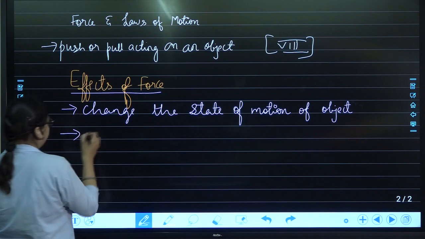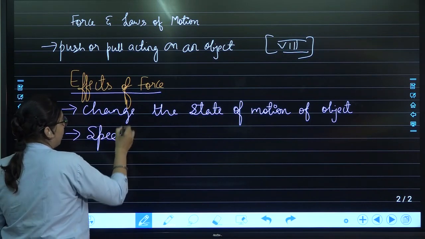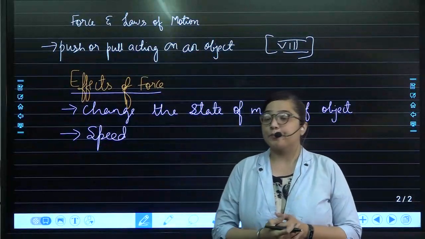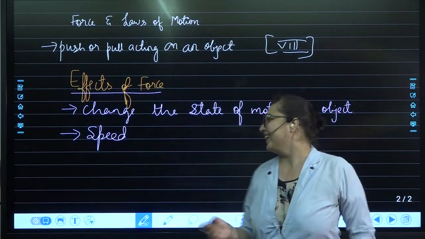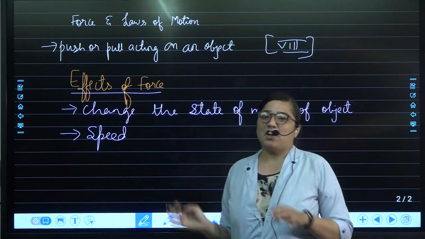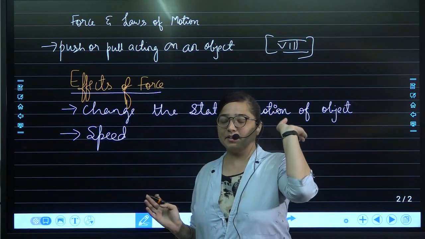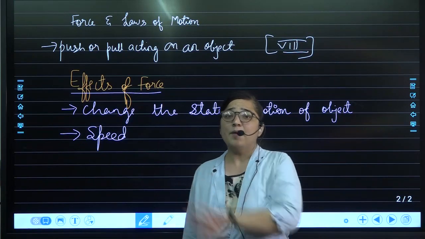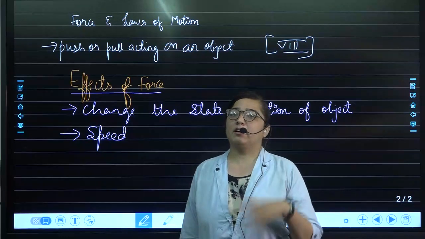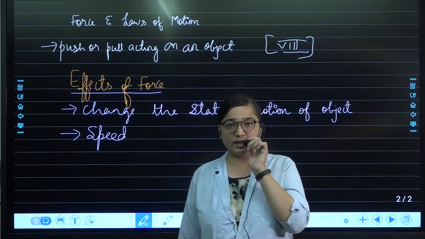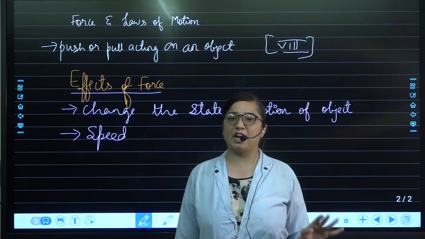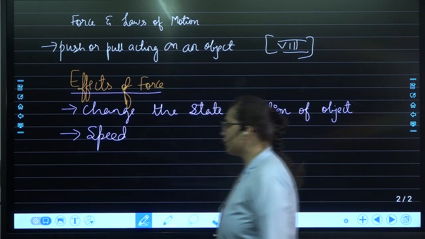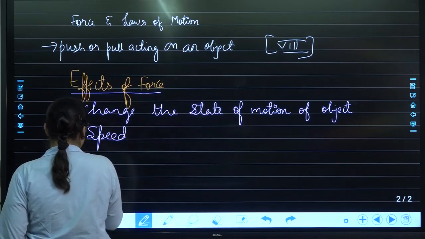Coming to the next thing, it can change the speed of the object. Imagine a cricket stadium, IPL. So the bowler is bowling with some speed. The batsman will hit it. When the batsman is hitting the ball, at that time the speed will change. That means when force is applied, the speed will change. Along with the speed, one more thing will change, which is the direction.